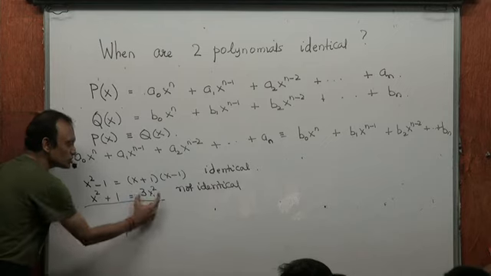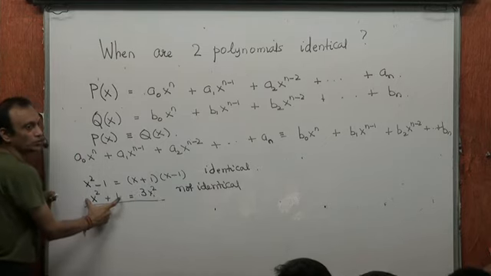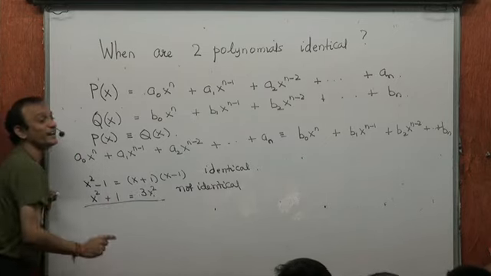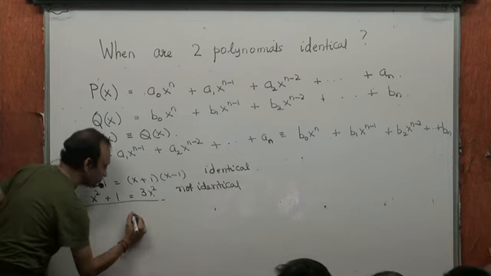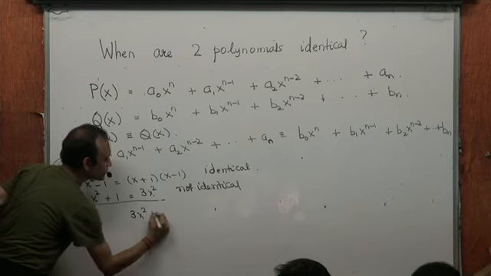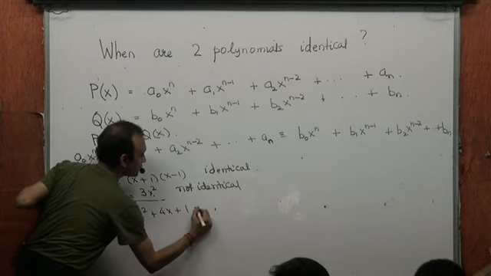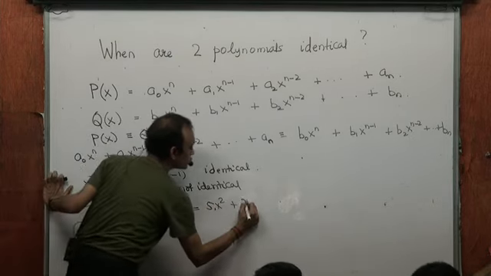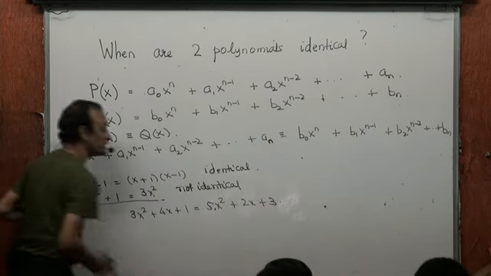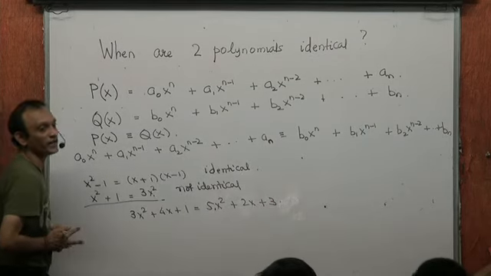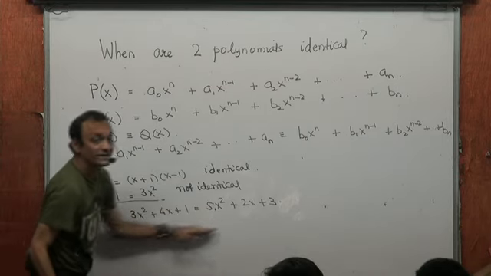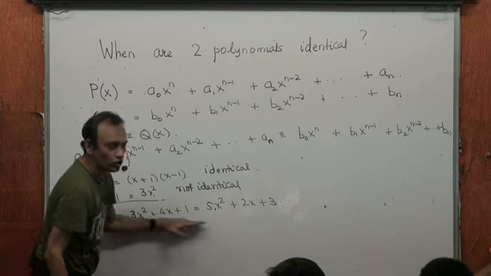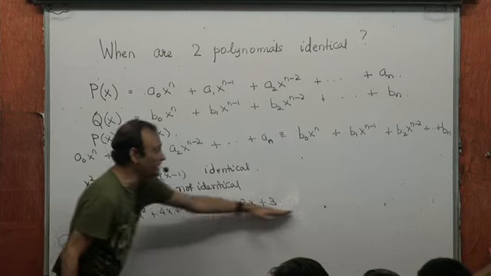No. That means this is a polynomial of degree 2. This is also a polynomial of degree 2. But they are not identical polynomials. But these are identical polynomials. If I have 3x squared plus 4x plus 1 equal to 5x squared plus 2x plus 3, are these identical polynomials? No, they are not identical polynomials. This is an equation. It's going to be true only for some values of x, not for all values of x. So they are not identical polynomials.